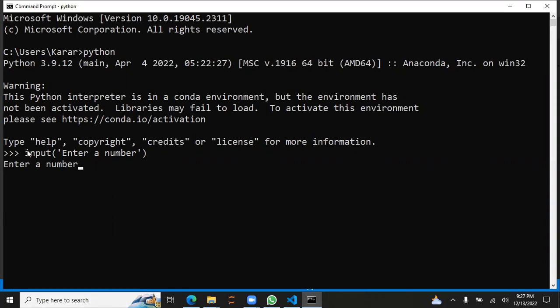I just wrote this line in Python and pressed enter, and this is what the user will see. The user will not see my code. I could write 100 lines, and whenever I complete my line, I would just run it, and the user is going to see this thing. I entered 88, and it returns 88.